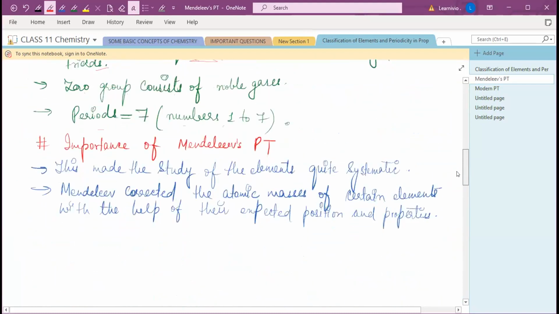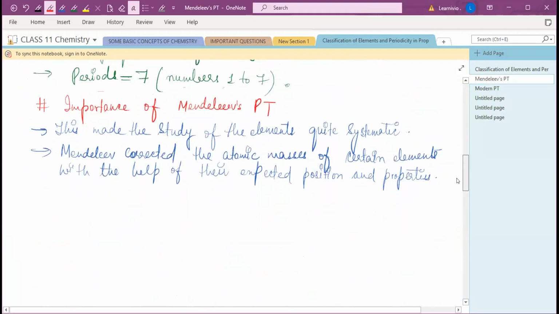Now see, what are the importance or merits of Mendeleev's periodic table? Basically, Mendeleev simplified and systemized the study of elements and their compounds.